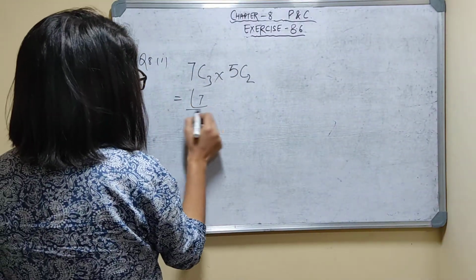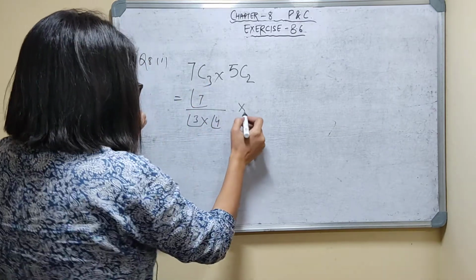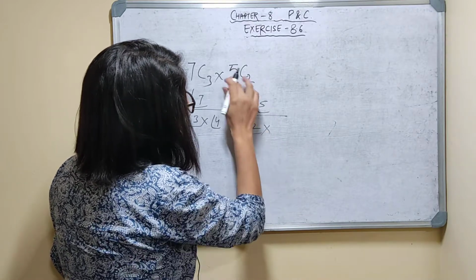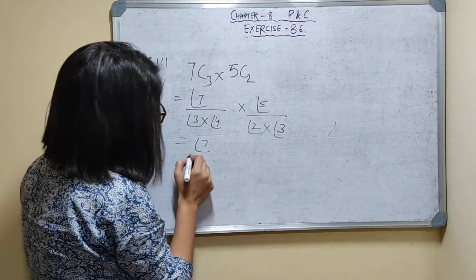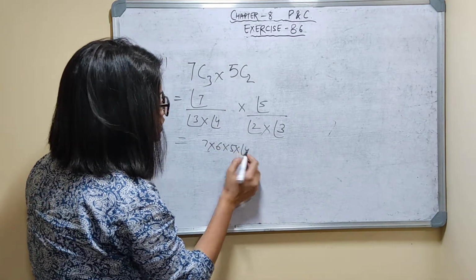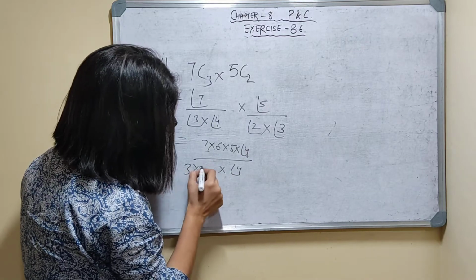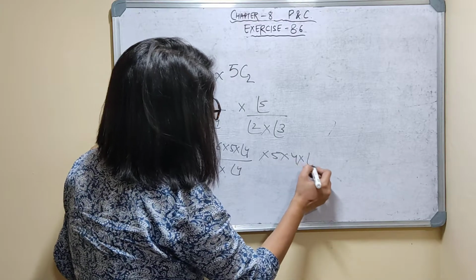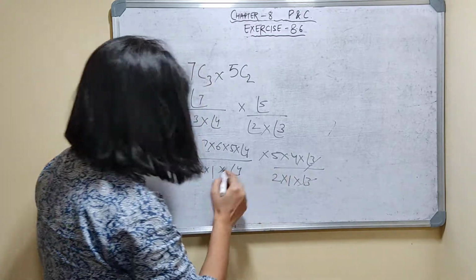So factorial of 7 upon factorial of 3 into factorial of 7 minus 3, that is factorial of 4, into factorial of 5 upon factorial of 2 into factorial of 5 minus 2, that is factorial of 3. Factorial 7, I will write 7 into 6 into 5 into factorial of 4, which gets cancelled with this factorial 4. And factorial 5, I am writing 5 into 4 into factorial of 3, upon 2 into 1 into factorial of 3. This gets cancelled.